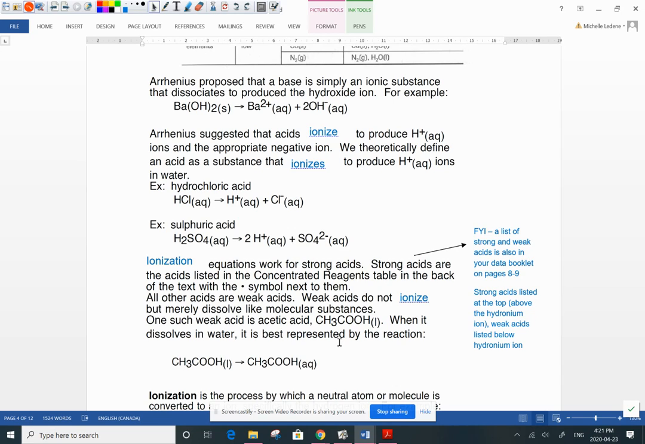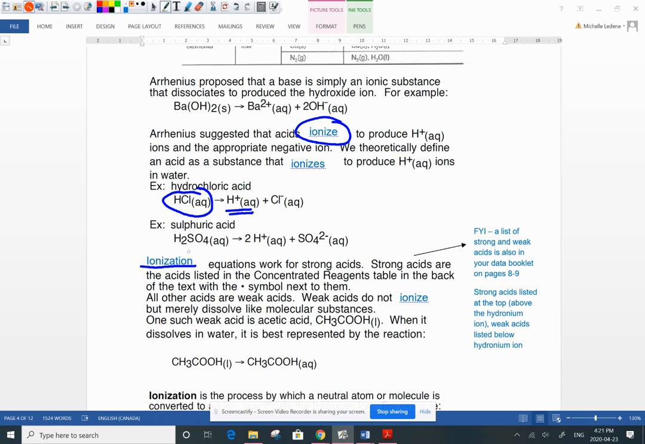Acids are special because they're molecular compounds. They should stay as molecules, right? Here's an example, a molecular compound, but wait a minute, because it is an acid, because it has hydrogen ions, it is able to ionize. It is able to make ions in solution. So it starts as a molecule, but makes ions in solution. So we would write ionization equations for our strong acids.